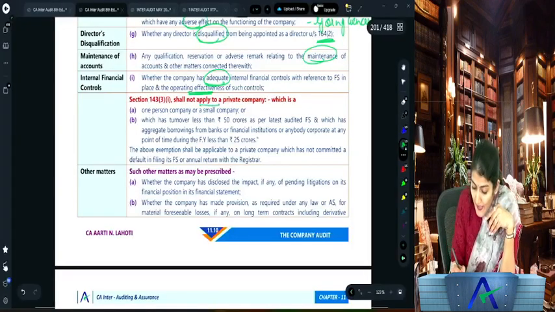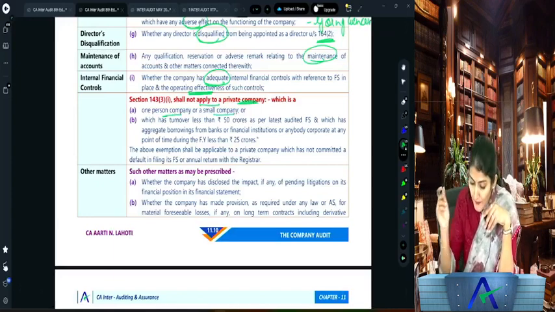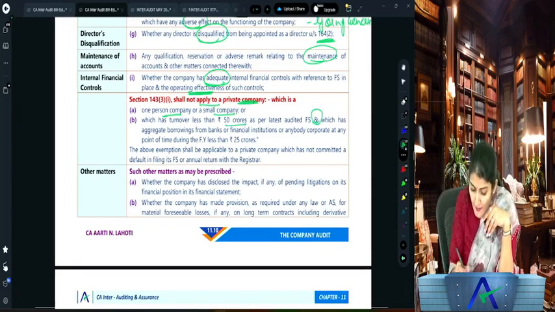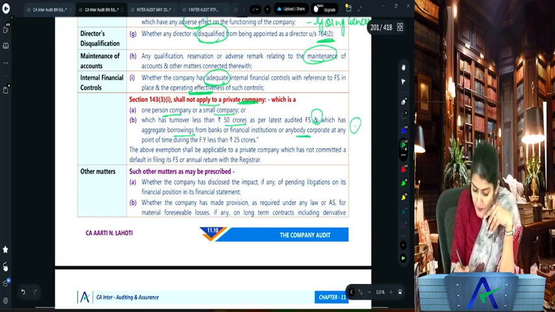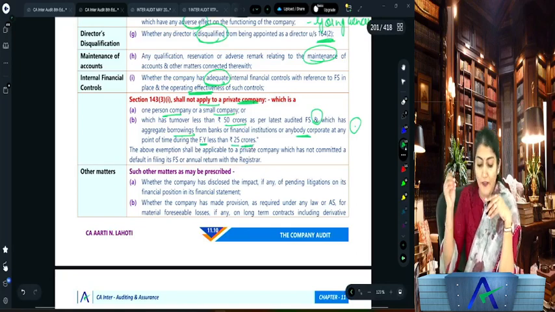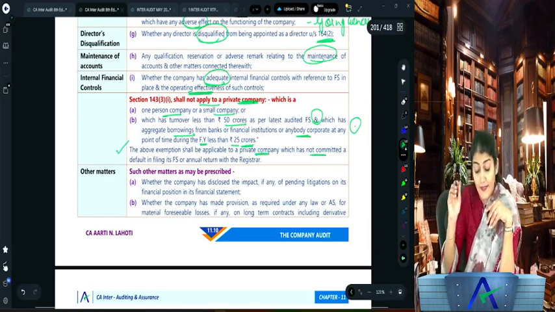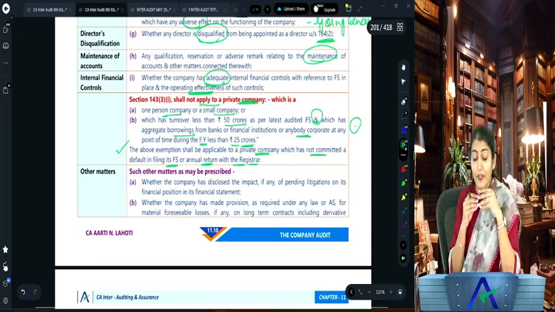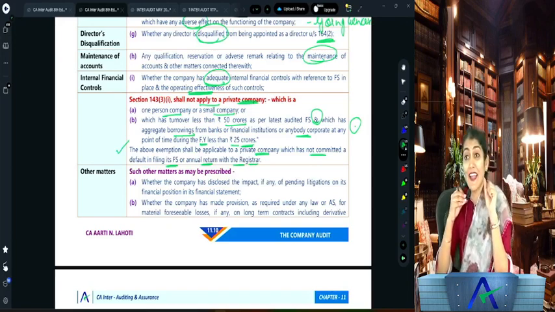So it is not applicable to a private company which is a one-person company or a small company, or a company having a turnover of less than 50 crore and having borrowings from banks, financial institutions or any body corporate at any point of time during the financial year of less than 25 crore. And the above exemption shall be applicable to a private company which has not committed a default in the filing of the financial statements or the annual return with the registrar. Where did we see this yesterday? No default in the filing of the financial statements and the annual return.